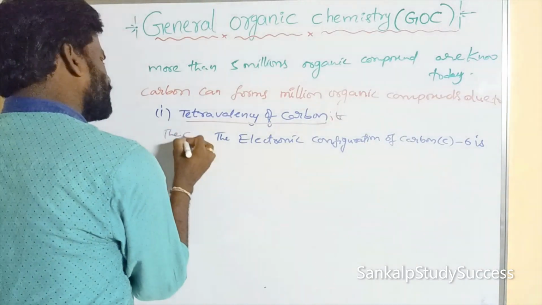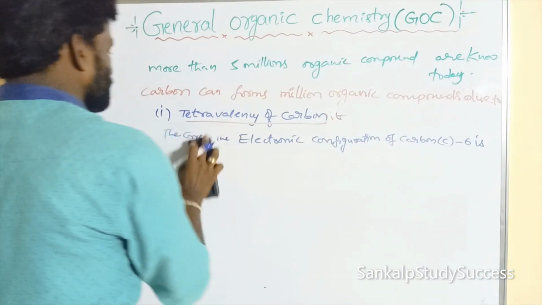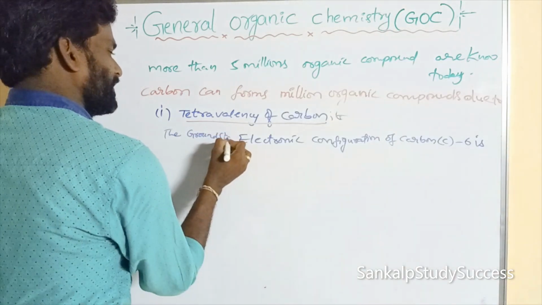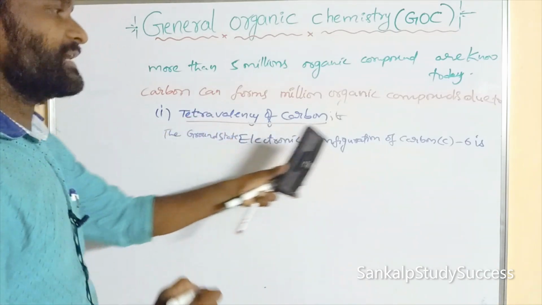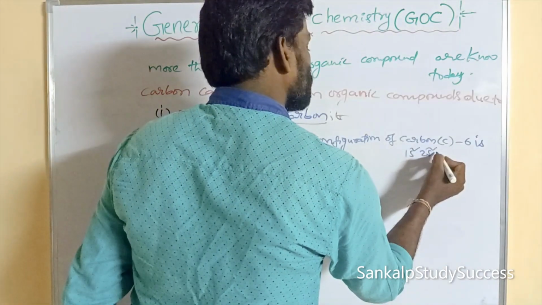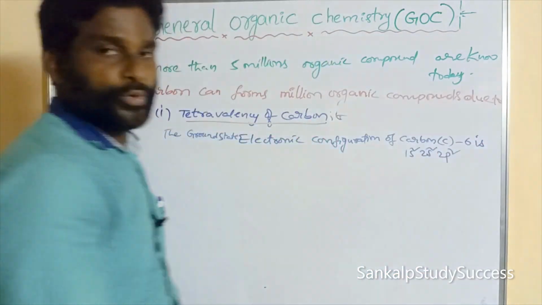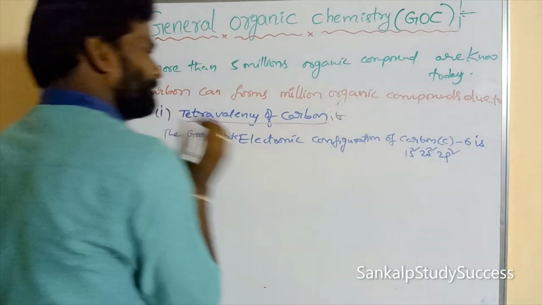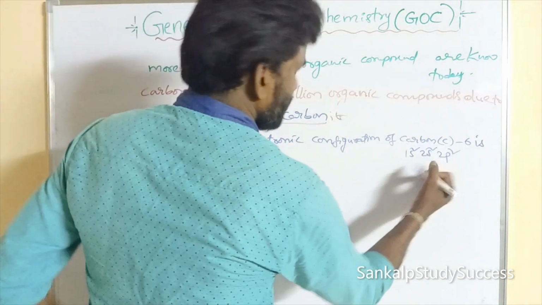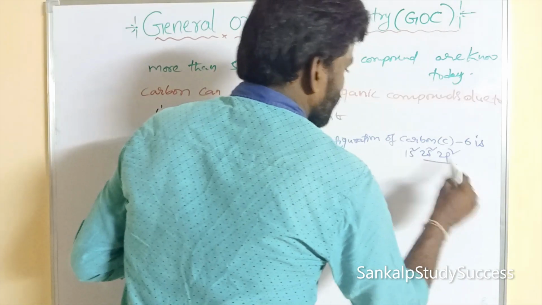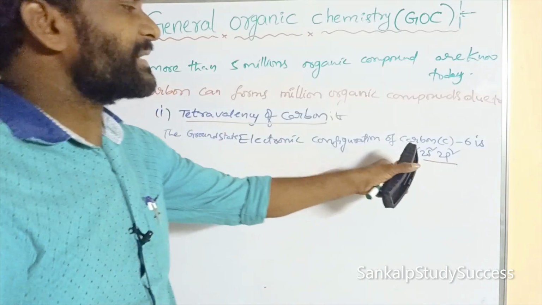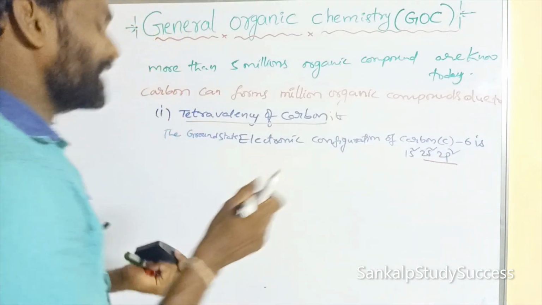The electronic configuration of carbon, C6, is 1s2 2s2 2p2. Now, what is the outer electronic configuration? 2s2 2p2 is the outer electronic configuration, which is the incomplete outer orbit.